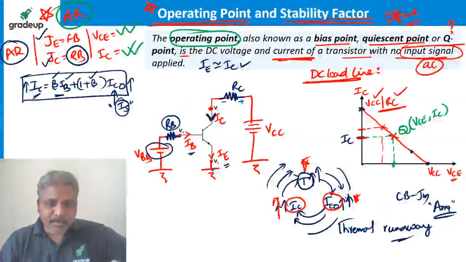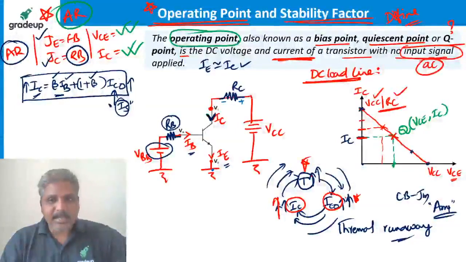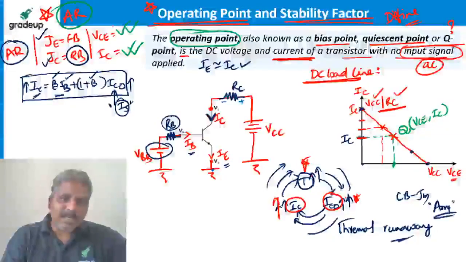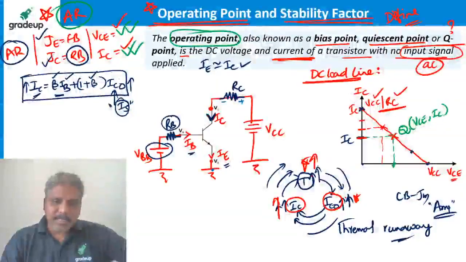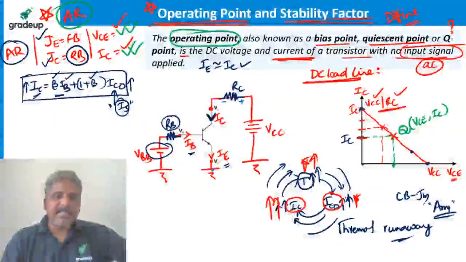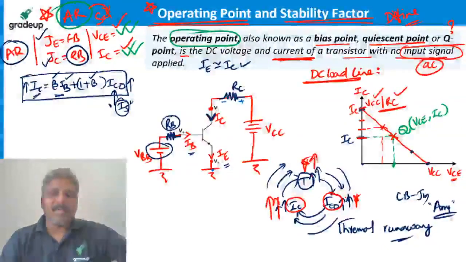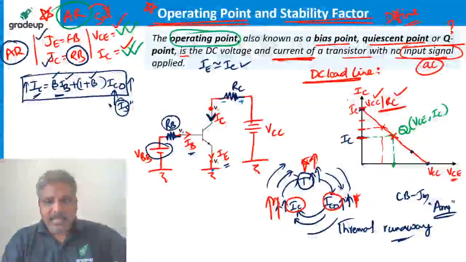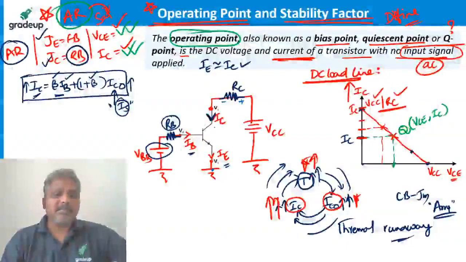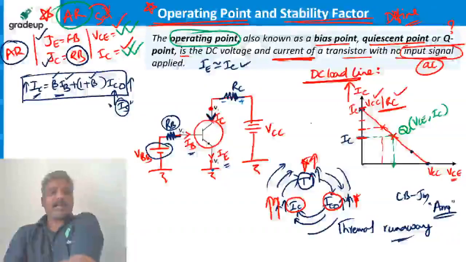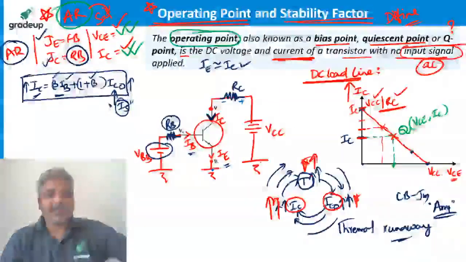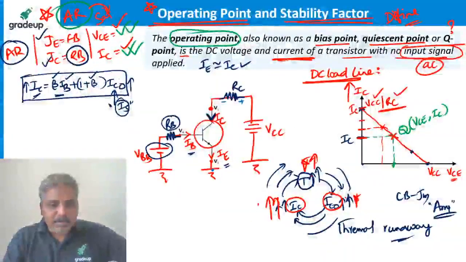Similarly, if you leave it like this, transistor may reach the collector current to saturation almost. You wantedly kept the transistor in active region, but because of temperature and leakage current, IC is increasing and increasing, reaching saturation. That means transistor is slowly turned into saturation without your knowledge. Even if you leave it like this, current keeps on increasing, and transistor may get damaged also. Because large current flows, the device gets damaged. You have to stop this increment.